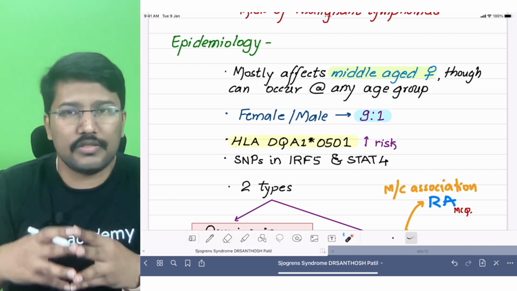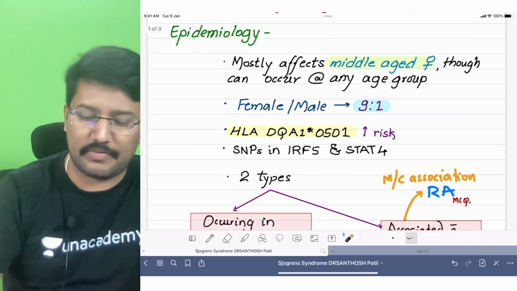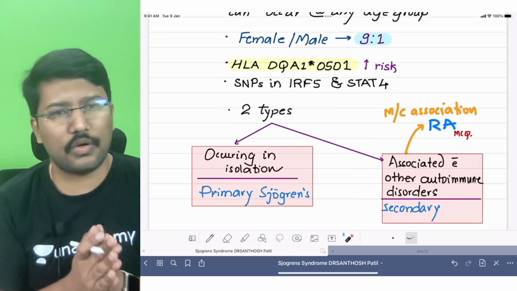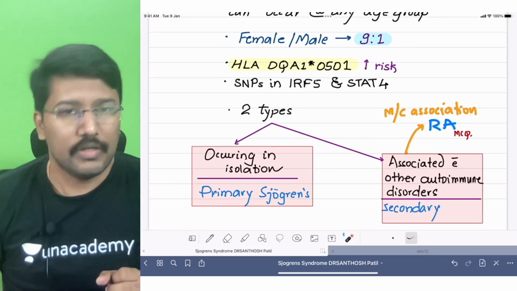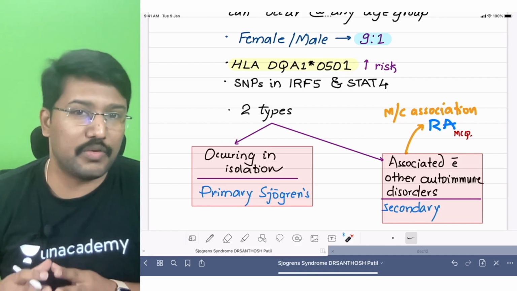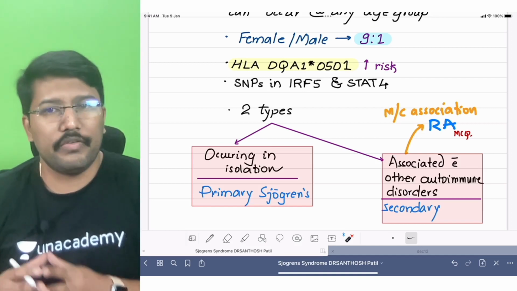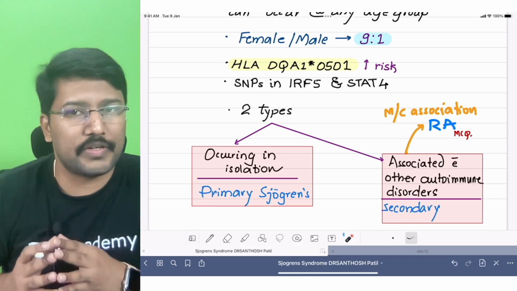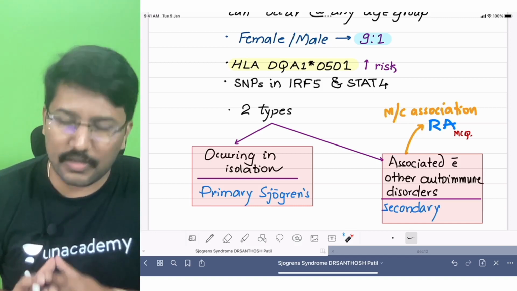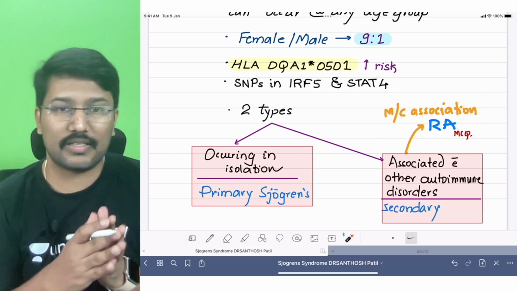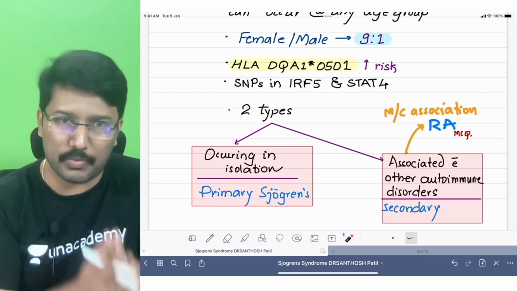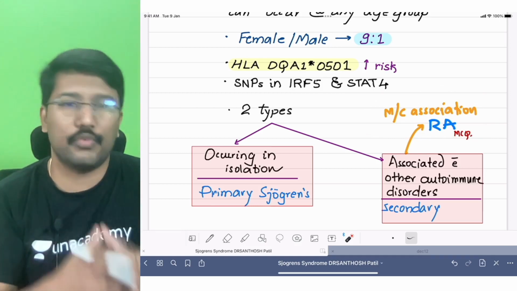Okay. And Sjogren syndrome, based on the etiology, can be classified into two types. The primary Sjogren syndrome, which occurs in isolation, right? It is not associated with other autoimmune disorders. Then we call it primary Sjogren syndrome. And we will call it secondary Sjogren syndrome if it is associated with other autoimmune disorders. And remember one important MCQ point: the most common autoimmune disorder that is associated with Sjogren syndrome is rheumatoid arthritis. That is the most common.